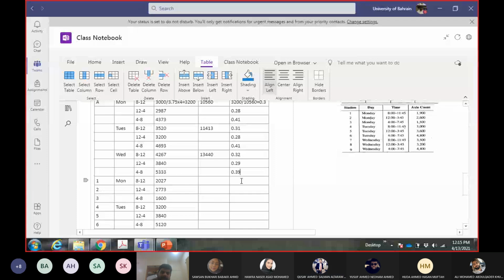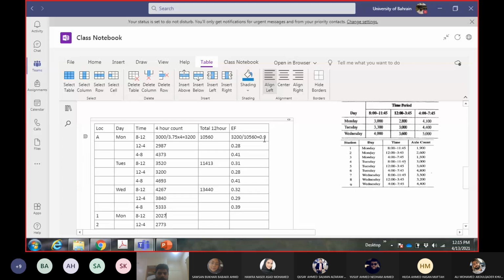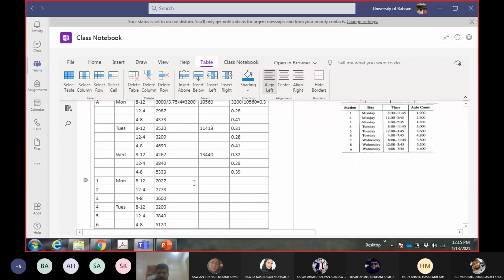Okay. Now, since you have the expansion factor, you can convert these 4-hour counts into 12-hour counts. You just divide by the expansion factor of that time period. This one is Monday 8 to 12, with an expansion factor of 0.3. So 2027 divided by 0.3 is 6757.